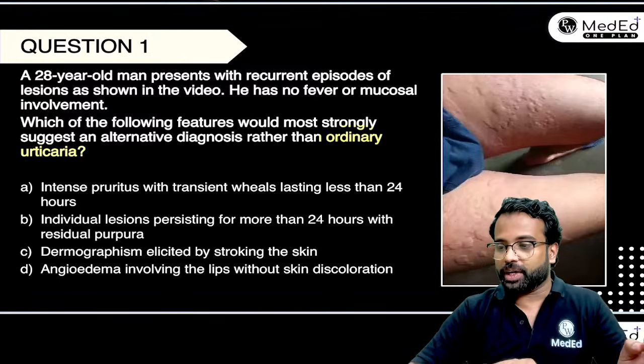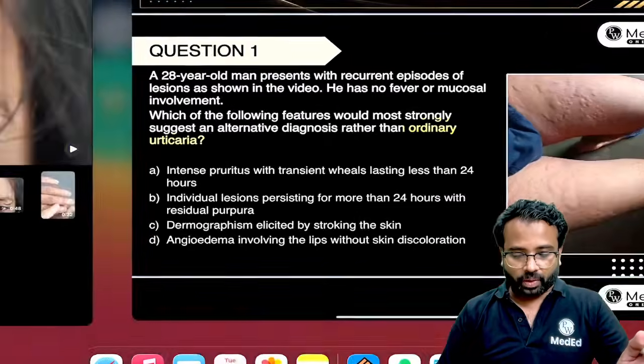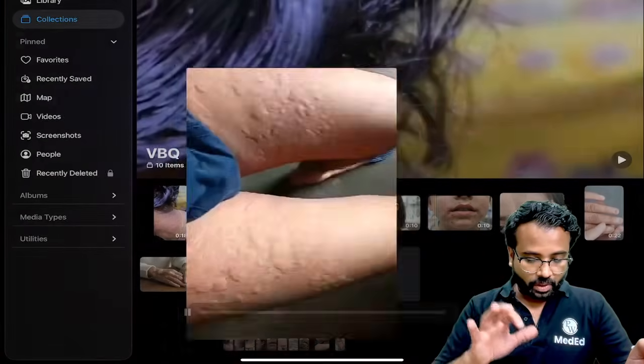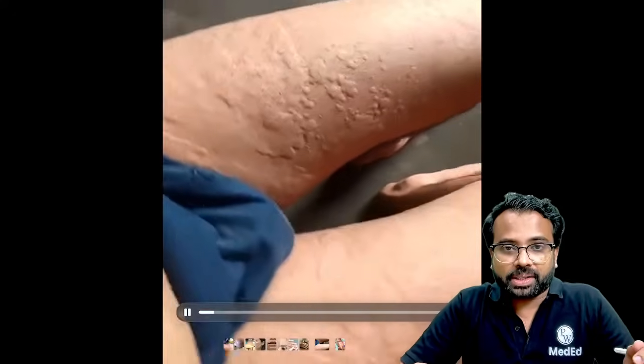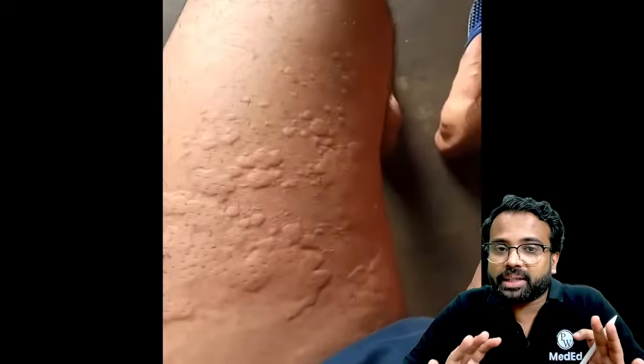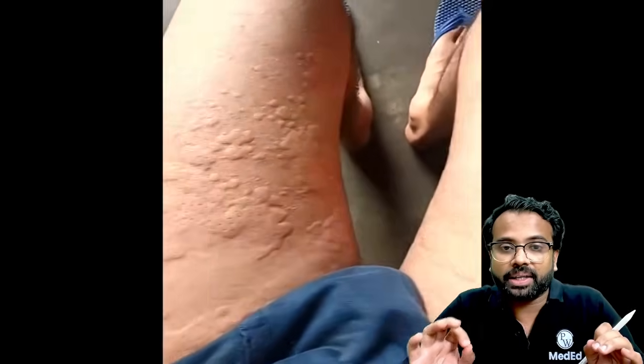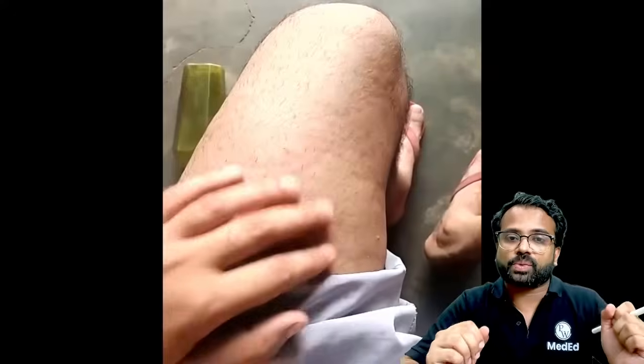Now let us also see this video first. This is the video that we are discussing. You can see that the patient has developed multiple urticarial wheals over both the thighs, and these wheals are usually going to be itchy as well. This looks like a classical case of urticaria. There is some lesion in the forearm and over the thighs as well, and these lesions are usually itchy, and we know that the diagnosis is going to be urticaria.